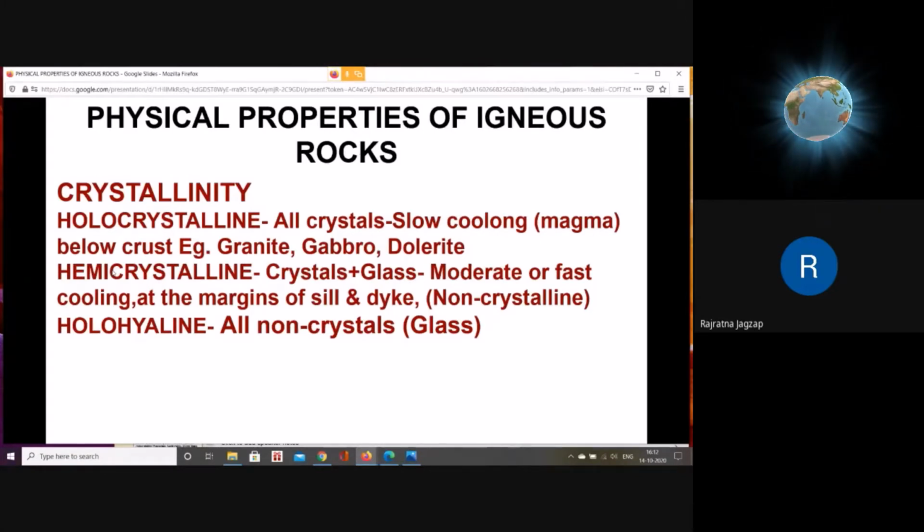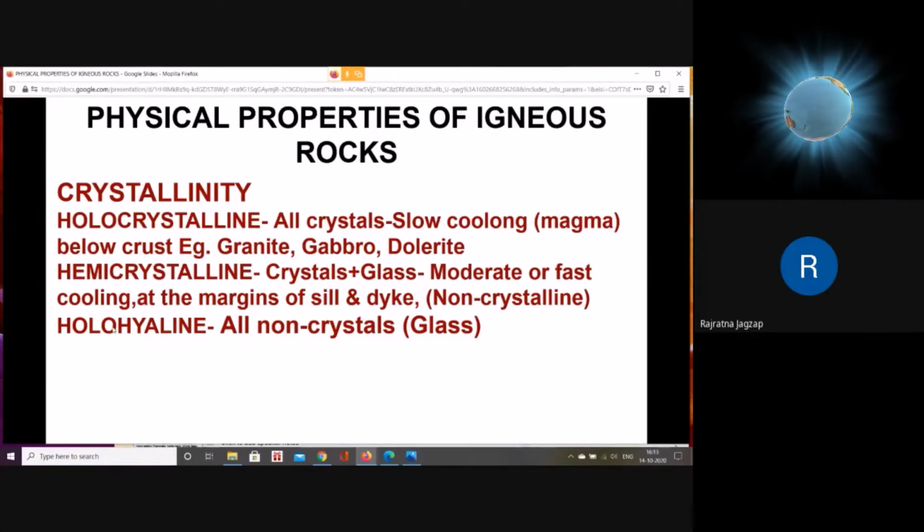And we say that dolerite is formed due to moderate cooling. That's why I use the word moderate. So hemicrystalline, if you commonly describe the texture of the rock, that means the rock should show a mixture of crystals, that is minerals, and some non-crystalline material like glass. Normally it is formed by fast cooling.